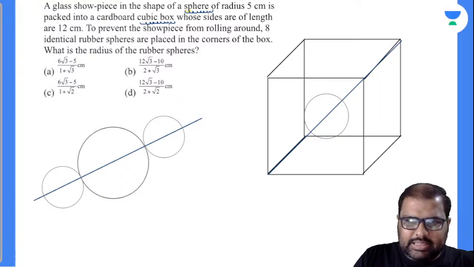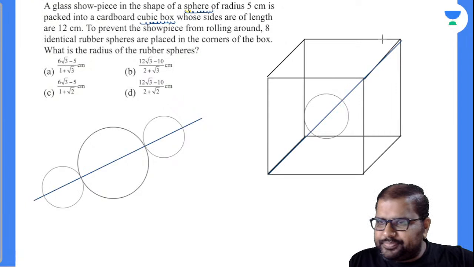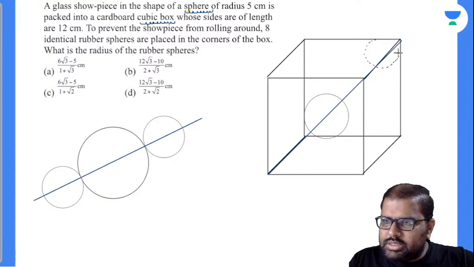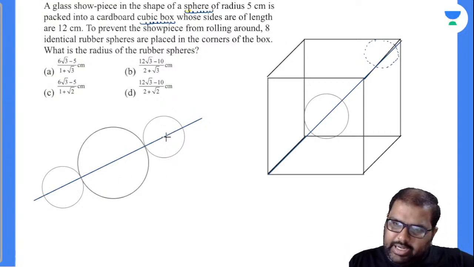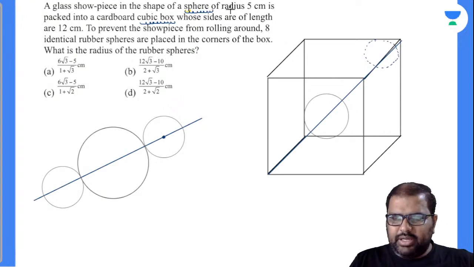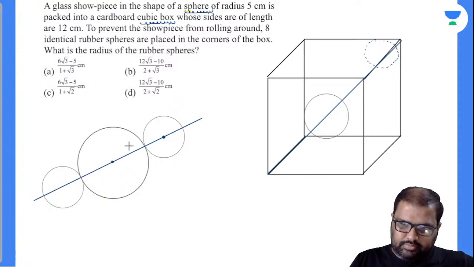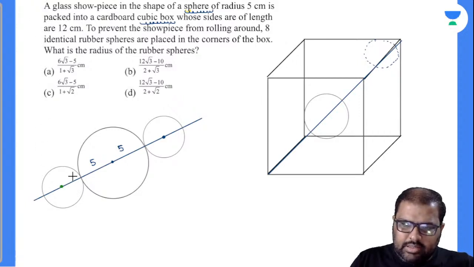Now the point here is, closely observe, there will be a space. Let us suppose I draw one circle here to understand. Now closely observe that there is a gap, right? It is not completely the radius of the rubber sphere. Now see here, I'll take down like this. This glass showpiece is a sphere of radius 5. This is 5. This is 5. Okay, fine. Now I will be taking this as radius R.